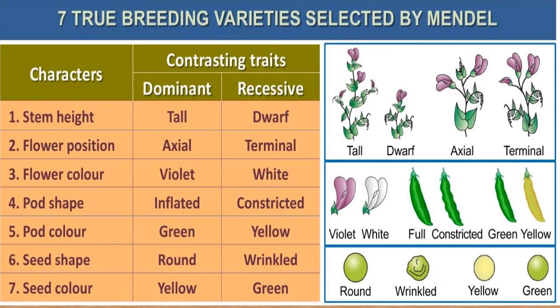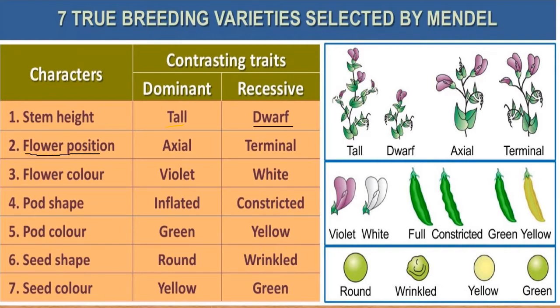The seven characters he selected: first was stem height. In stem height, the contrasting characters in the parent were one dominant and another recessive. In the last video, I told you that in the human body also there are many dominant and recessive characters. Here in stem height, the dominant character is tall and the recessive character is dwarf.